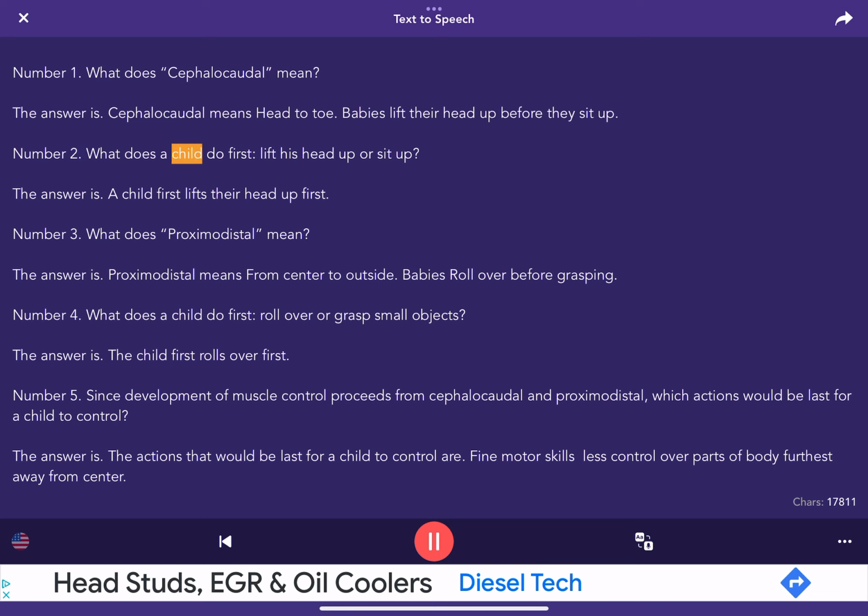Number 2. What does a child do first? Lift his head up or sit up? The answer is, a child first lifts their head up first.